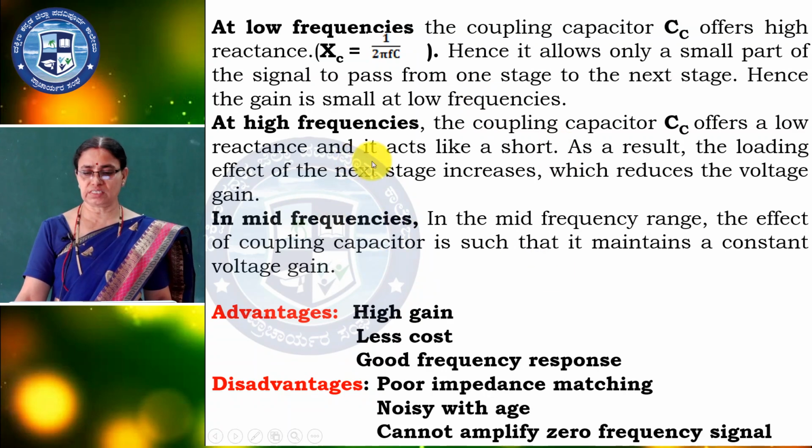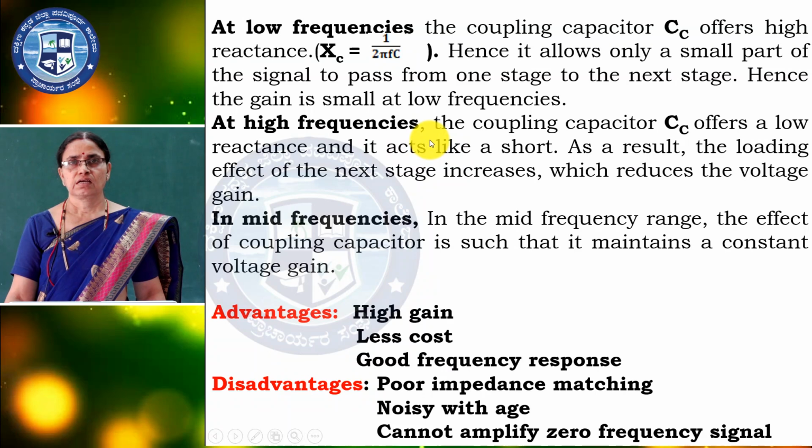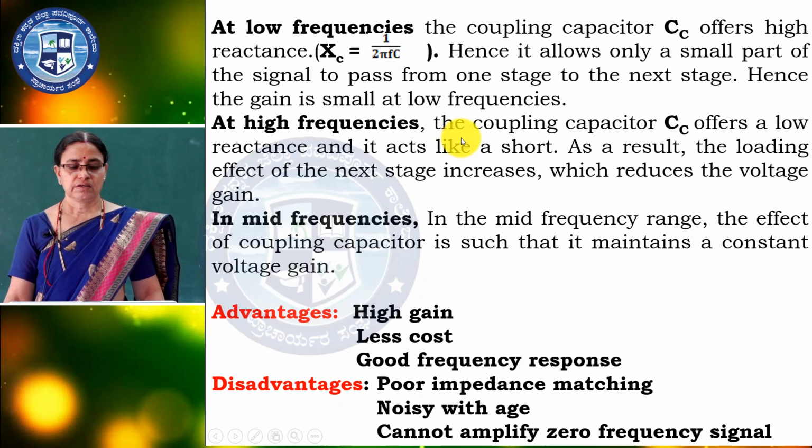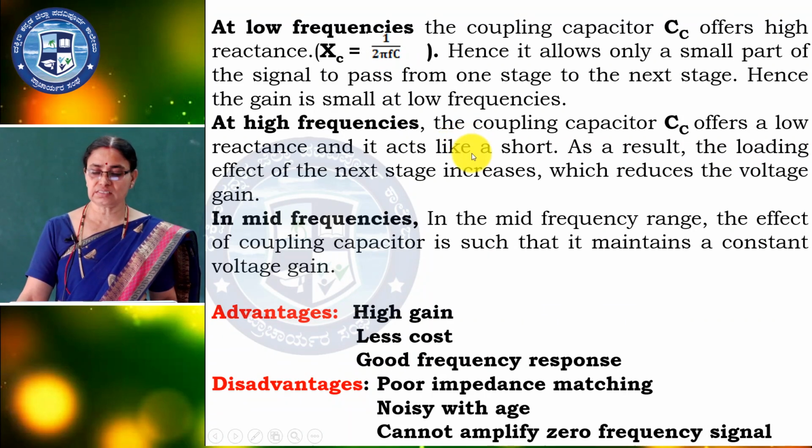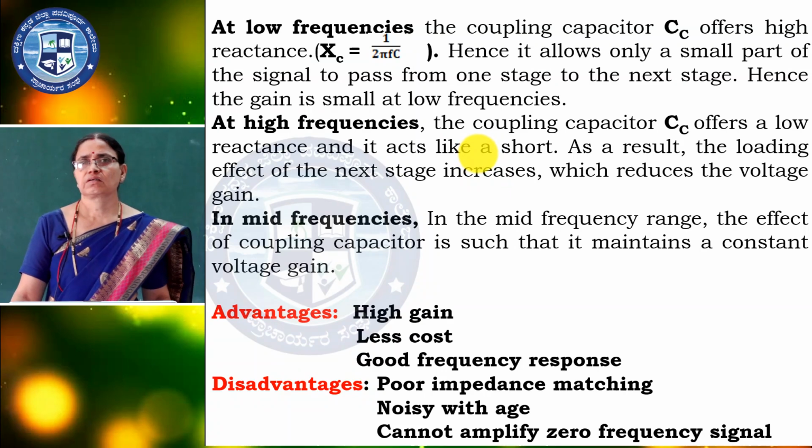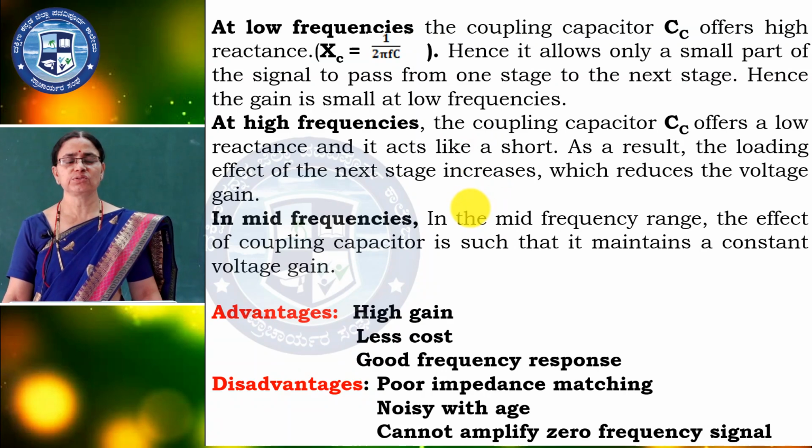At high frequencies, the coupling capacitors offer low reactance, which causes a loading effect on the next stage. Again the voltage reduces, and the gain also reduces.